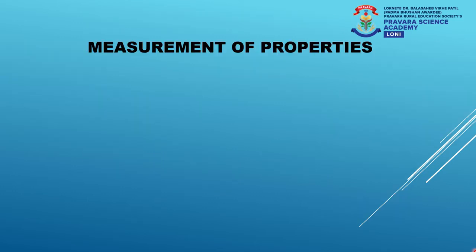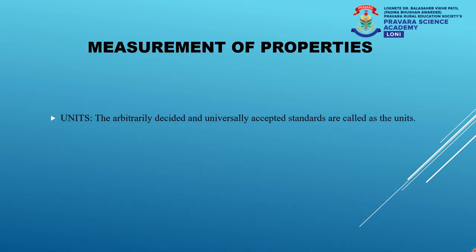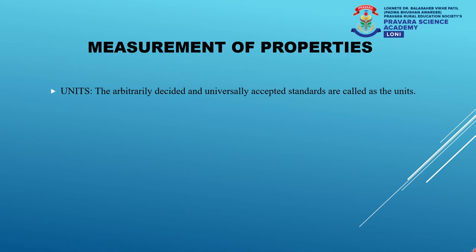Moving ahead, when we talk about properties and when we talk about studying the physical and chemical properties, we require some method to measure these properties, to quantify these properties. And now we are going to see the methods for measurement of properties. For measurement of properties, we use the concept called as units. What is a unit? The arbitrarily decided and universally accepted standards are called as units.